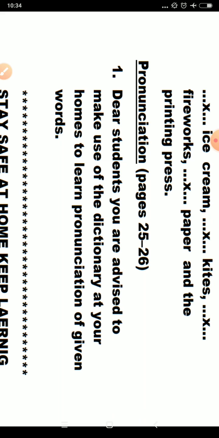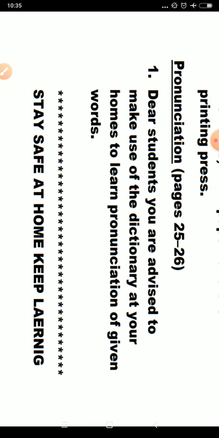They will divide the words into different parts, and they can tell you. So you are advised to make use of the dictionary at your homes and learn the pronunciation of the given words. No need to do this exercise in the book itself, you can understand. This article exercise also, you do in the textbook only. No need to do it in notebooks, only what is written there to do in notebooks. We have already told you.